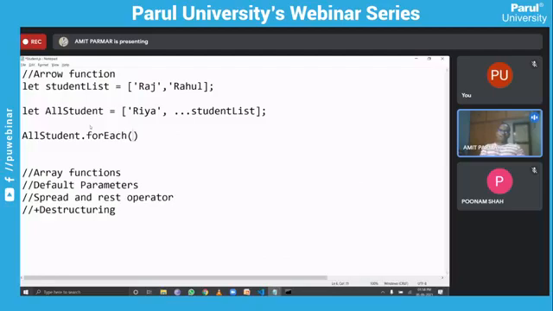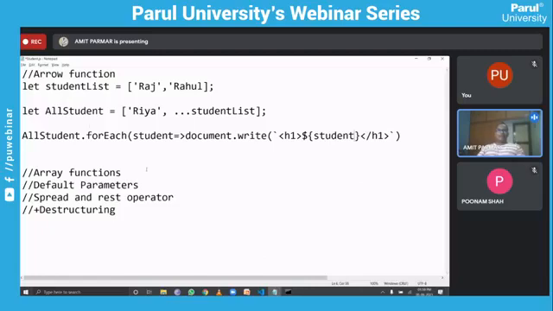This particular method itself accepts one more function. I can say student arrow, and here I will write document dot write, and then let's use the backtick, then h1, then backtick, h1 completed, and here I am going to display only the student name, just for information, student.